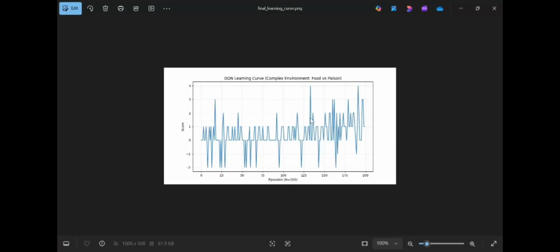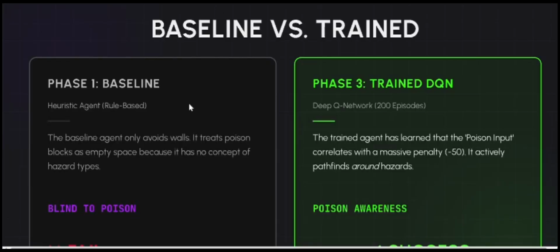This graph shows our learning curves. Notice the high variance at the beginning. That's the agent exploring randomly. But by episode 150, the score dramatically stabilized as the agent converged on the optimal policy, proving the network has learned the complex risk versus reward calculations. Now over to Aryan to explain the conclusion and the final results.